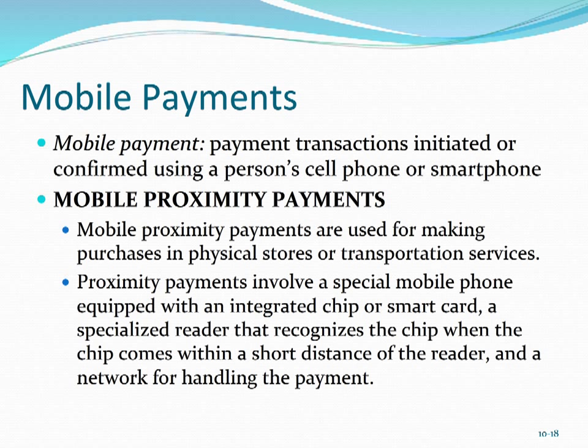It's a contactless payment, which we were talking about earlier, in which basically the phone doesn't have to physically come into contact with the reader. It simply has to be close enough or in the proximity of the reader. The payment could be deducted from a prepaid account or charged directly to a mobile phone or bank account. In the United States, mobile proximity payments have really only been used in a handful of pilot projects so far, though we are starting to see some expansion of that.